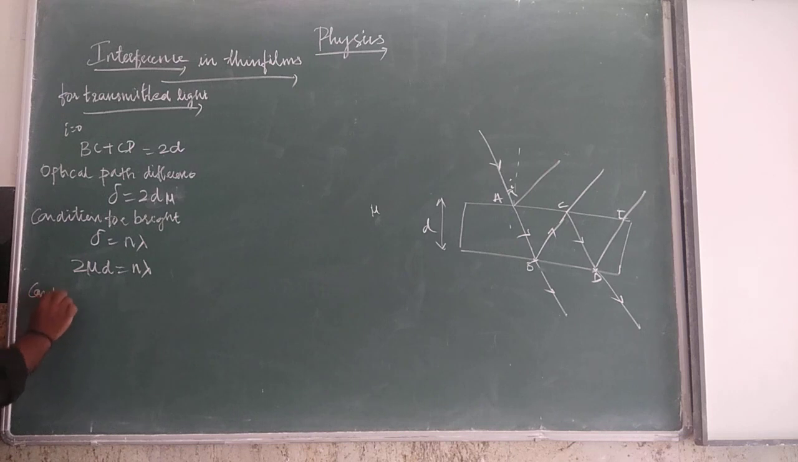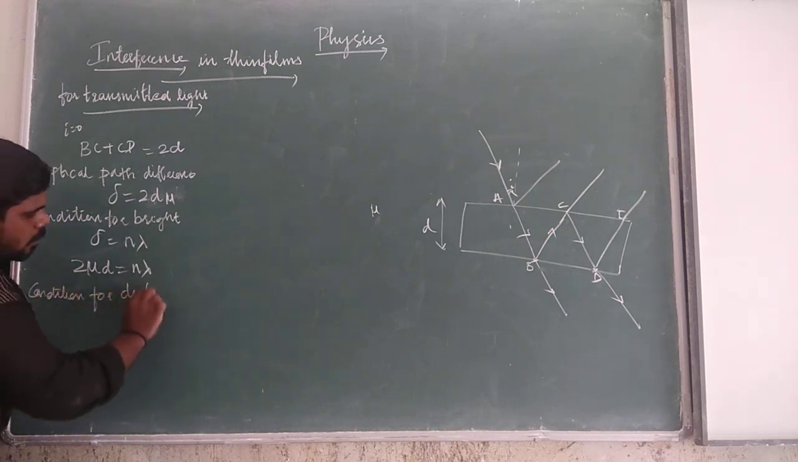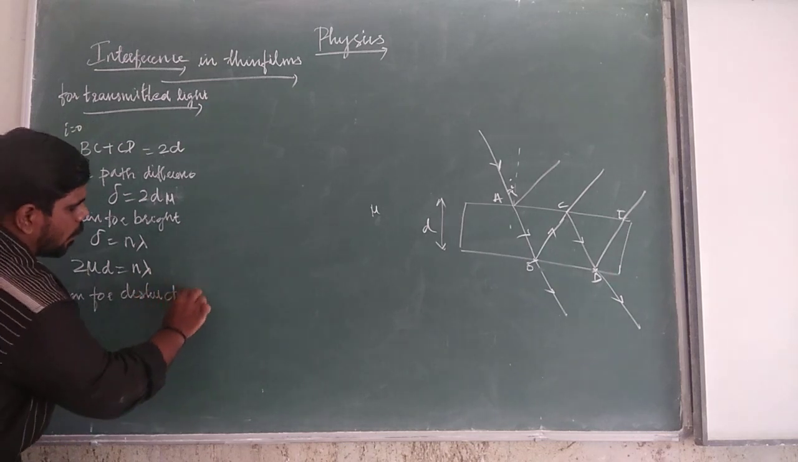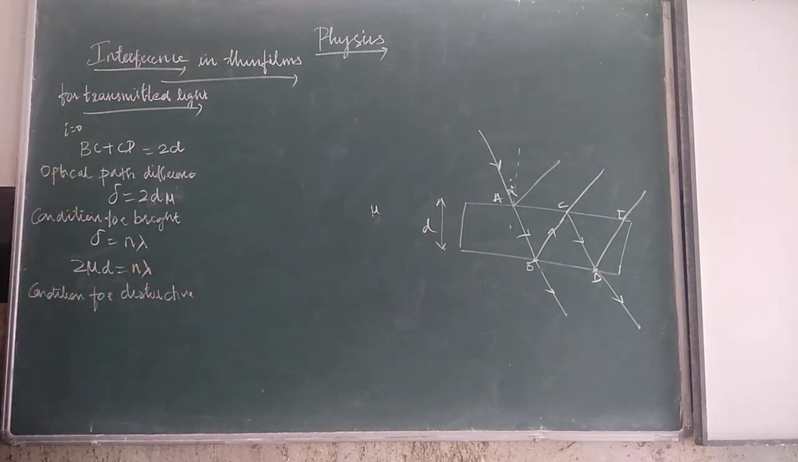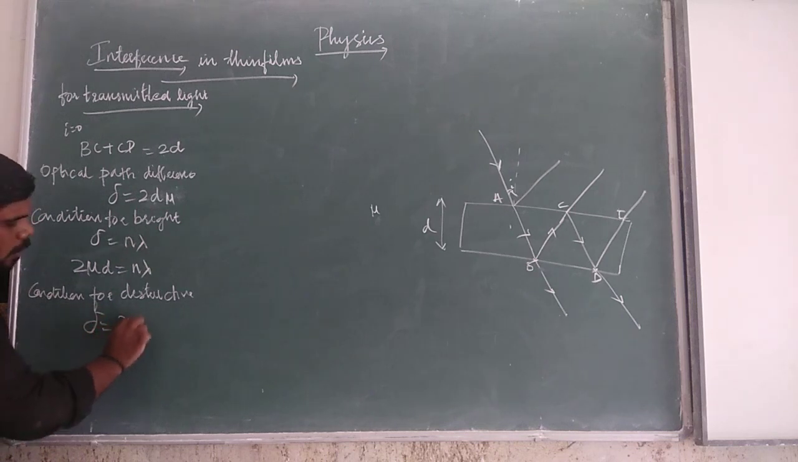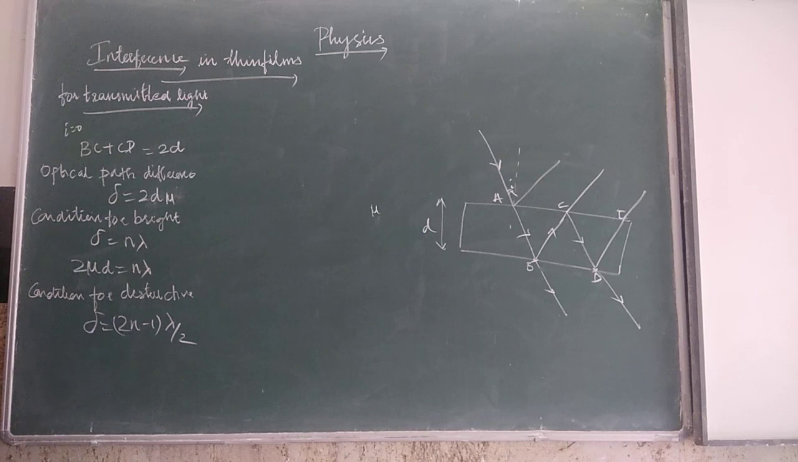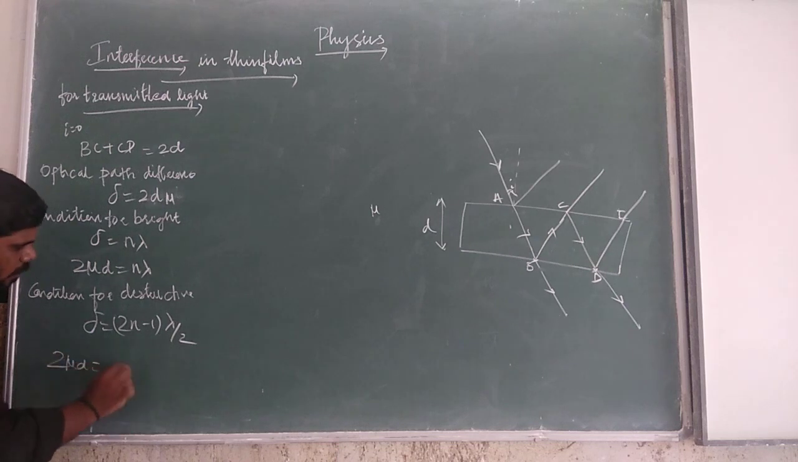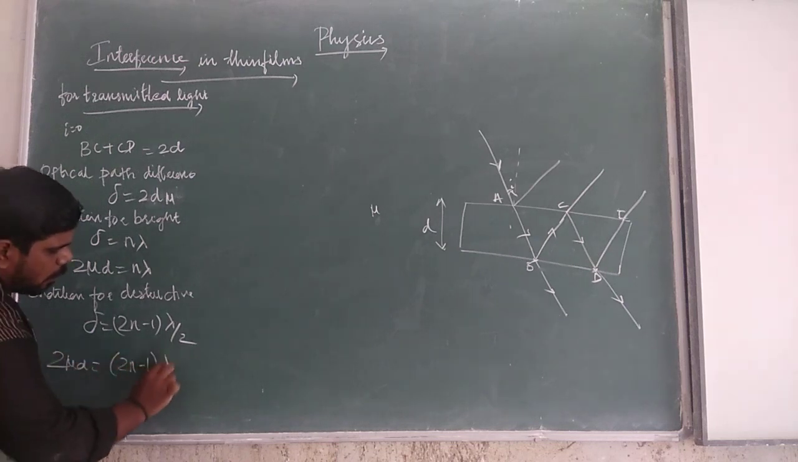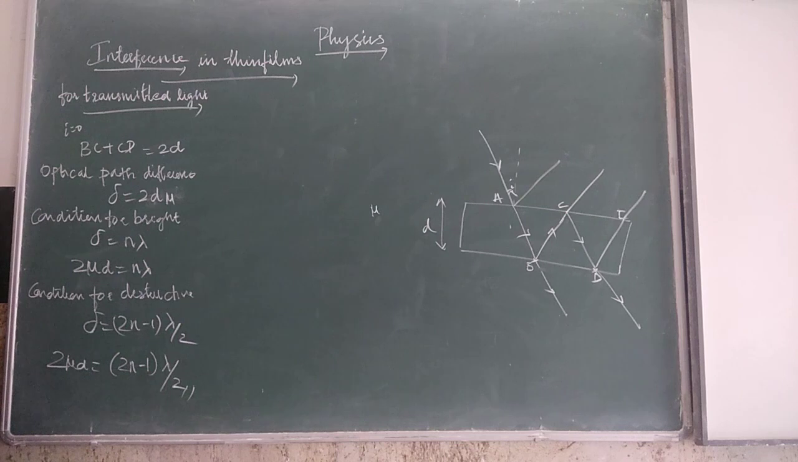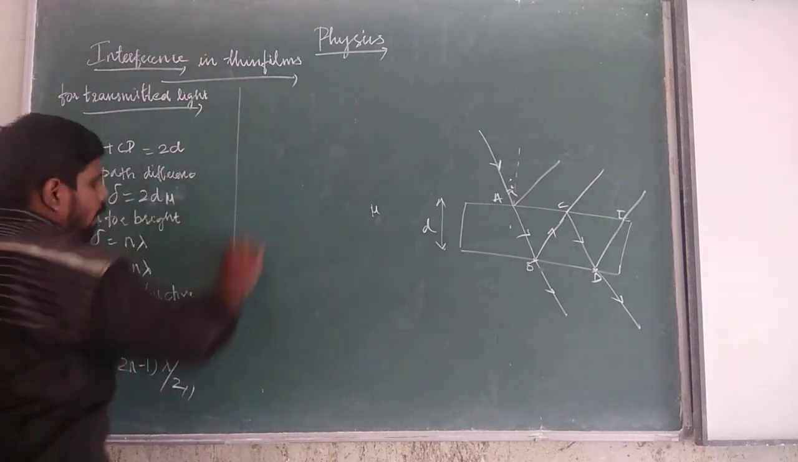Then the condition for destructive or dark fringes: delta is equal to (2n minus 1) into lambda by 2. If you substitute this, we get 2 mu d is equal to (2n minus 1) into lambda by 2. This is for transmitted light. Similarly, for reflected light.